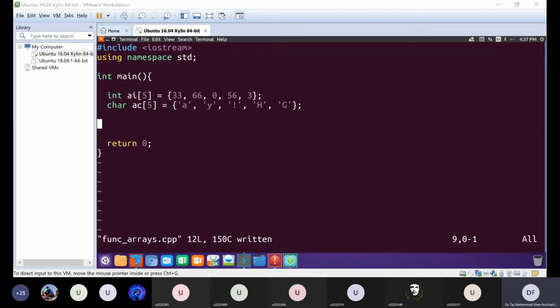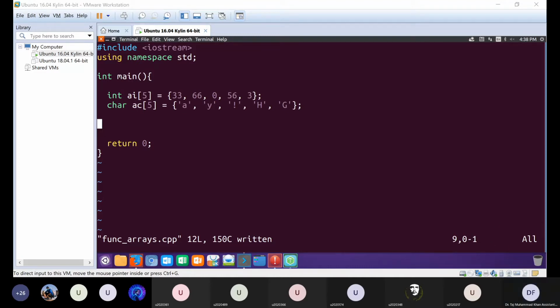So the size of the array is fixed. Okay, so the size of the array should be a constant, and it should be known at compile time. So at compile time, the compiler should know the size of the array that we are going to declare, which means how many elements there should be in the array. So this should be some expression which we should be able to calculate at compile time.